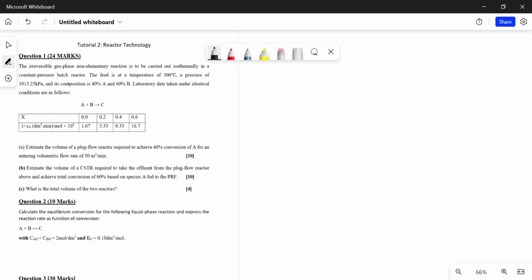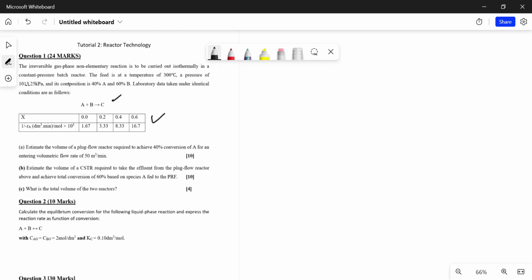It's supposed to be 101.325 kilopascals. And its composition is 40% of component A and 60% of component B. Laboratory data taken under identical conditions are as follows. So now you're given the laboratory data here. First of all, you're given the chemical reaction equation, and then you're given the table with the laboratory data.